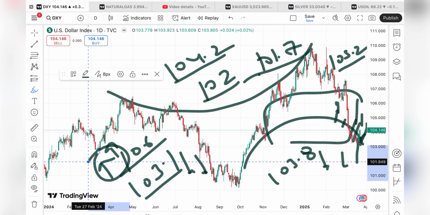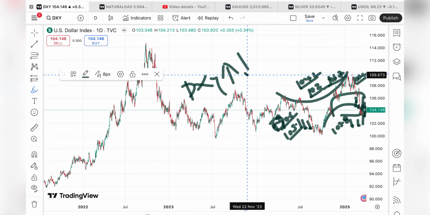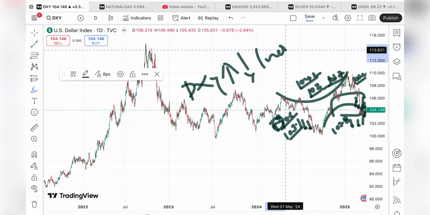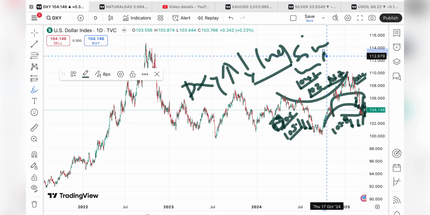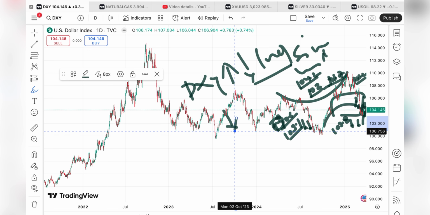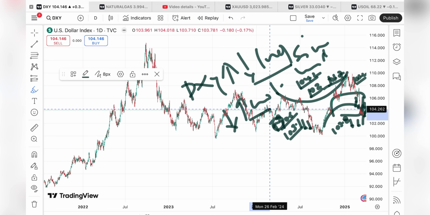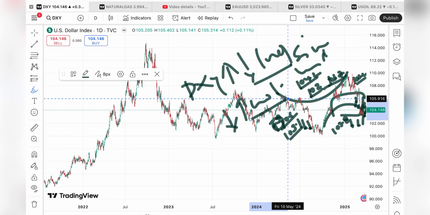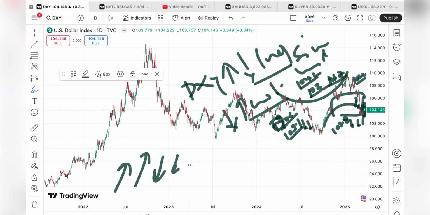When the dollar index goes upside, the price of gold will come down, and so will silver, crude and natural gas. When the dollar index goes down, gold, silver, crude and natural gas prices will go up, because they are inversely related, but sometimes they both move in the same direction.